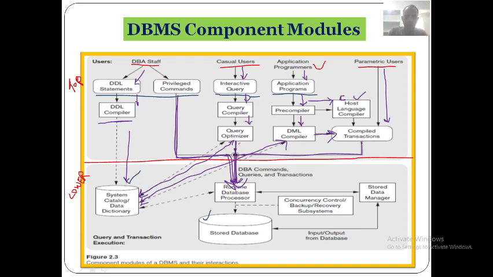First, it will execute privileged commands. The second, it will execute executable query plans, those from the query optimizer. Third, it will execute the canned transactions with runtime parameters. Third, it will execute from these compiled transactions.